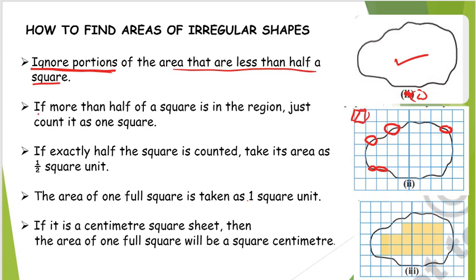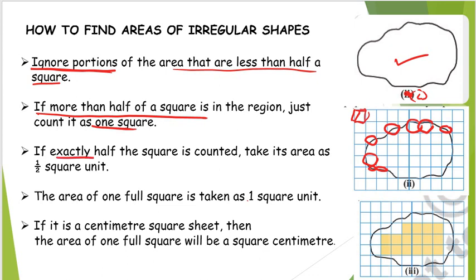Next, the second point that we need to follow is, if more than half of the square is filled, then we need to consider that as one square. Like in this particular figure, this particular square and this particular square are having more than half filled, so we need to consider them as one square.